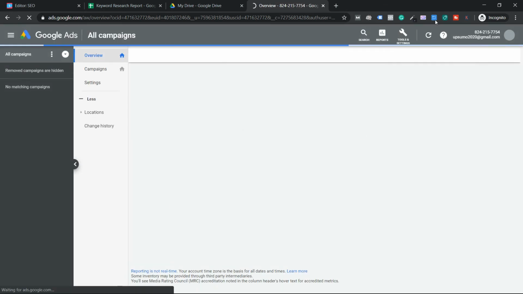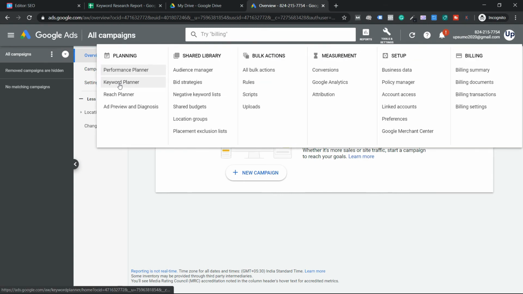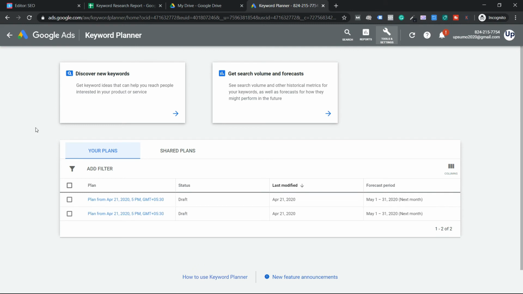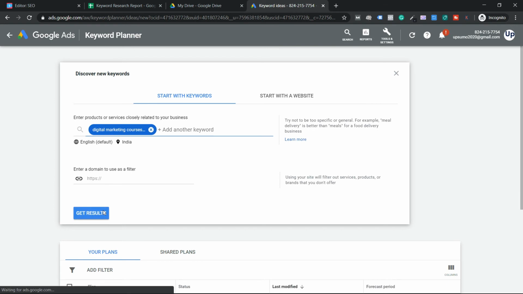Once you come to this step, guys, go to tools. You go to the tools option here. Click on keyword planner. Now I already have the keyword copied. So go to this step, click on the first option, paste the keyword, click enter, click on get results.